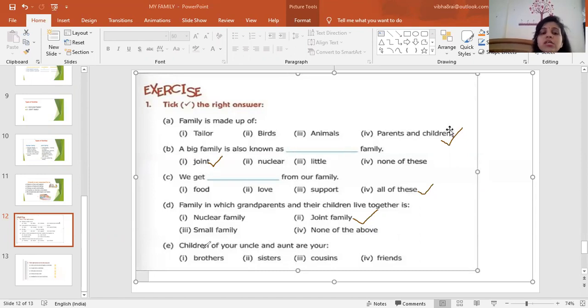Now come to next. Children of your uncle and aunt are your dash. Children, just now I told you that your own brothers and sisters are known as your siblings. But the children of your uncle and aunt, they are known as your cousins. Okay, they are known as your cousins. Now move to next slide.